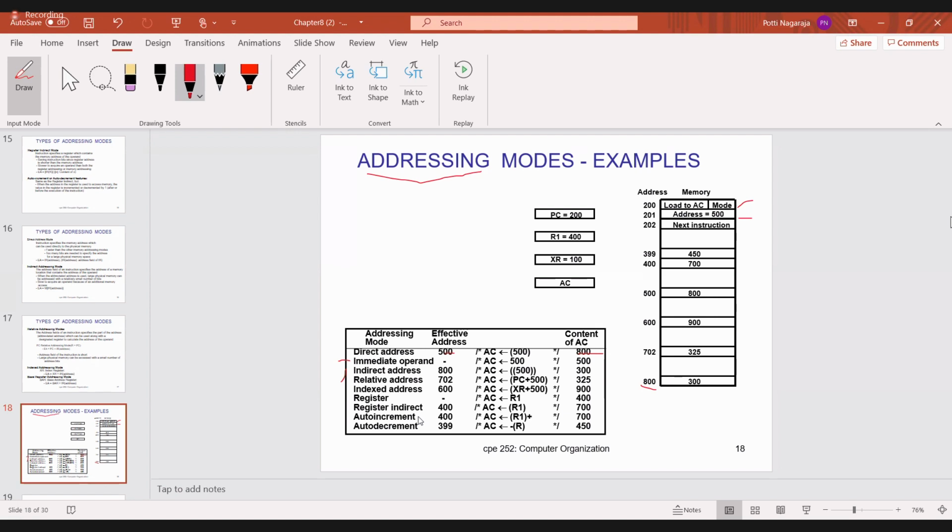Now the next one, register indirect. The name itself is saying that it is indirect. R1 contains 400, and this is not the operand but the effective address. So go to memory location 400, and what is the effective address here? 700. Now in memory location 700, whatever content is there, you transfer to the accumulator.